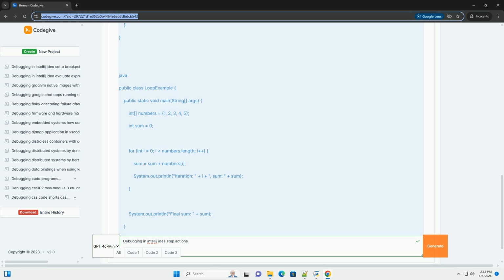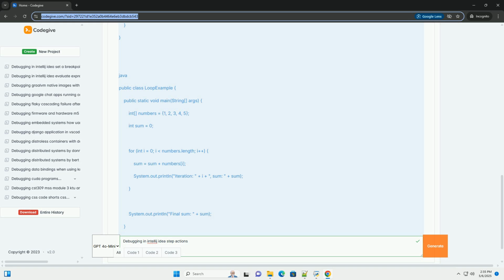Why use step actions? Step actions, step over, step into, step out, etc., are the fundamental commands that let you control the execution of your code during a debugging session. They allow you to precisely observe what's happening at each step, making it easier to pinpoint the source of errors.